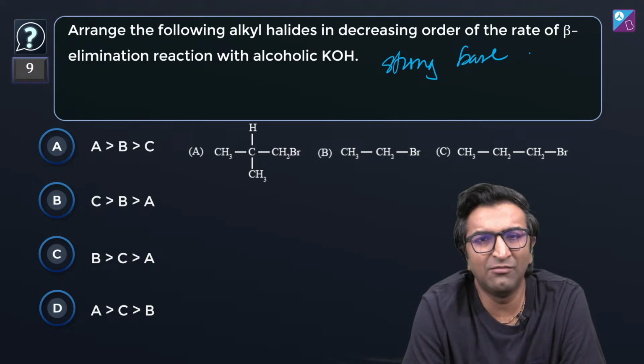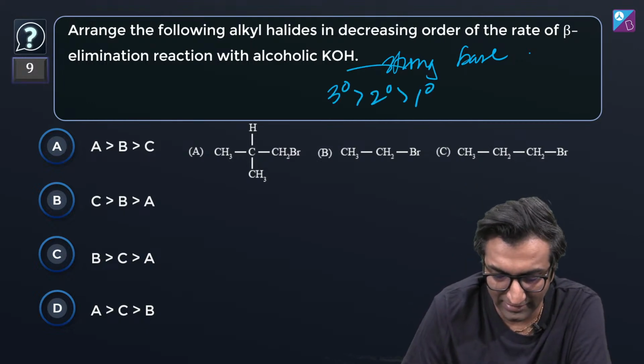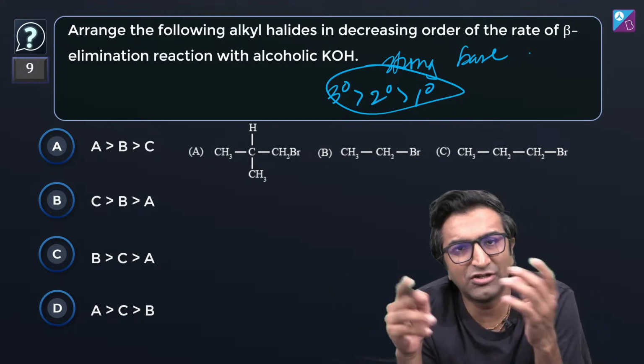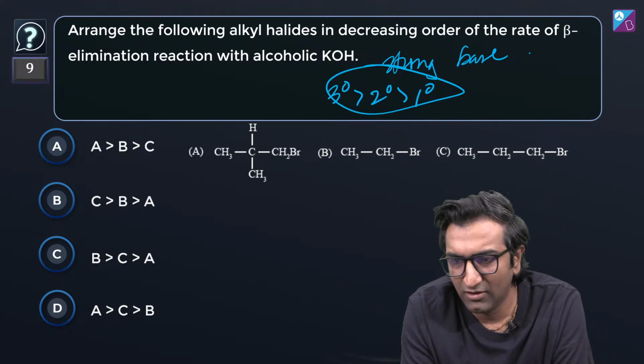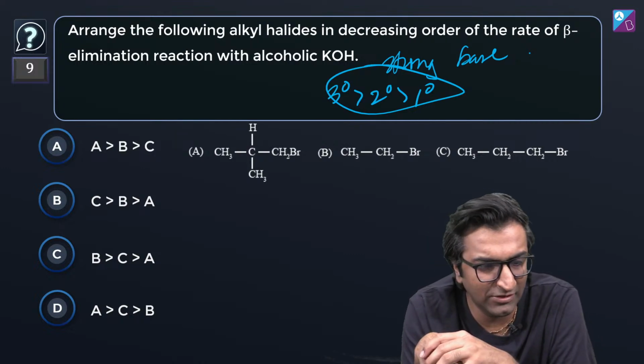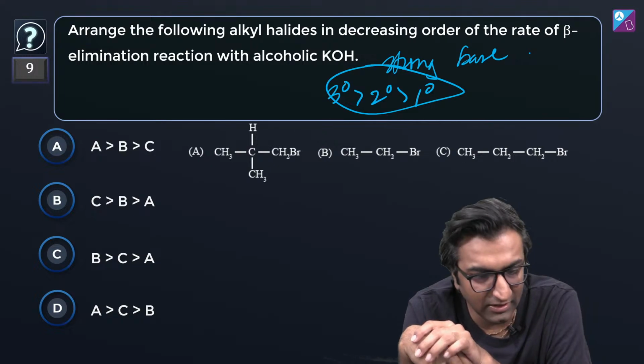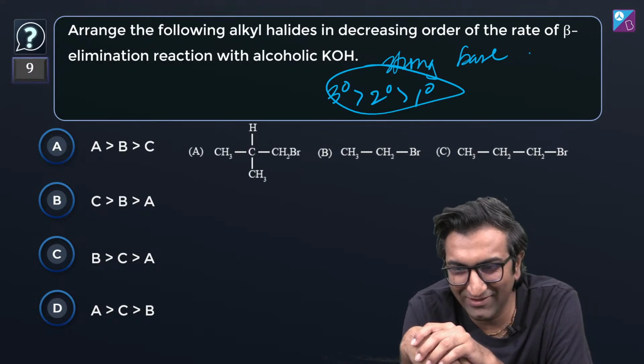I guess in case of elimination, stuff is easy. It's always tertiary greater than secondary greater than primary, right? Elimination is simple. When you have addition, SN1, SN2, then you need a bit of thinking, like will it be this or that, but elimination is straightforward. Yeah, D, okay, D.